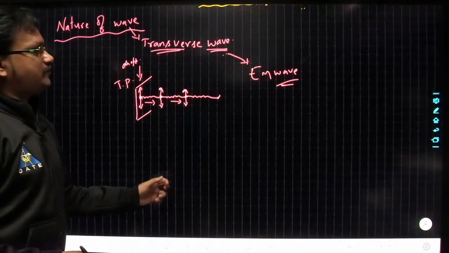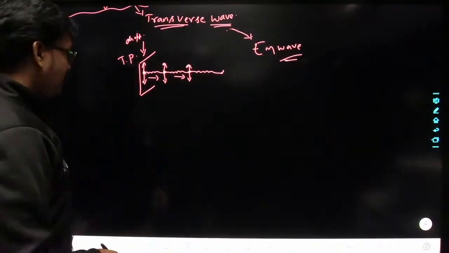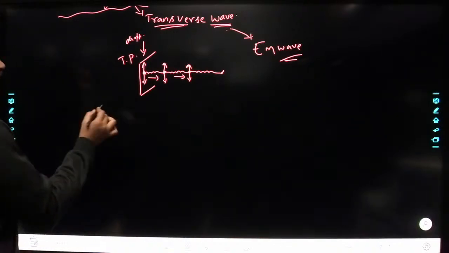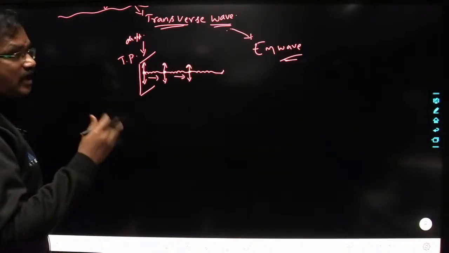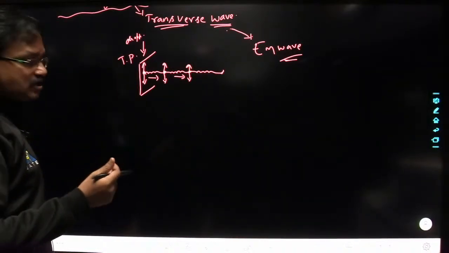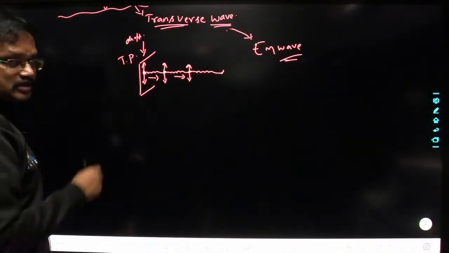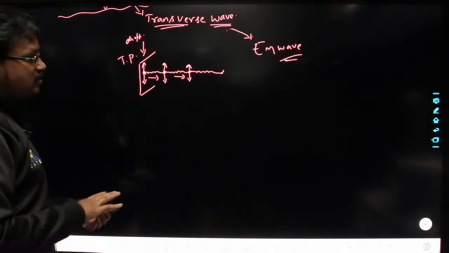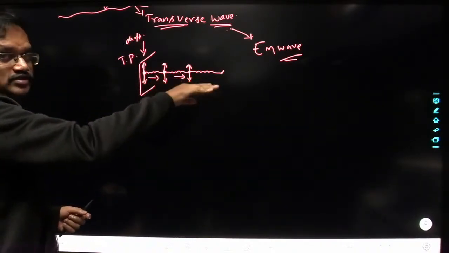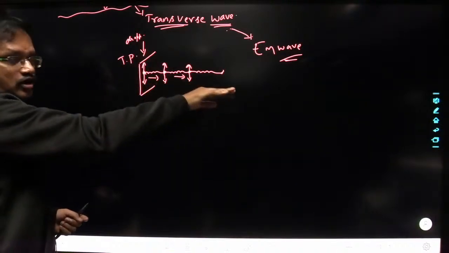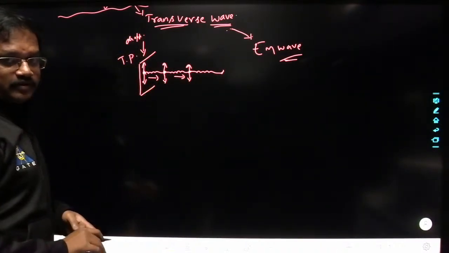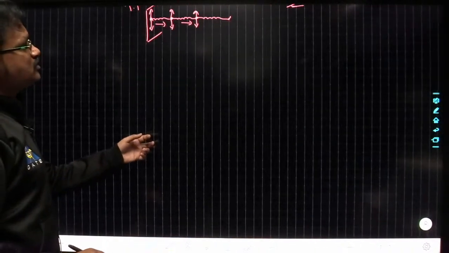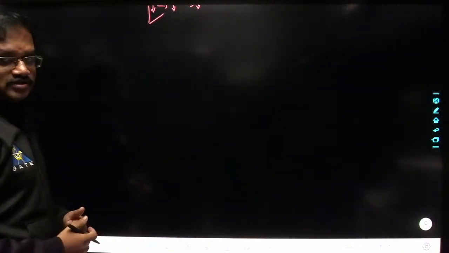It simultaneously has two motions: one is oscillatory motion in a transverse plane, and the other is the propagation of these oscillations perpendicular to the transverse plane. All these things we covered in the previous session.